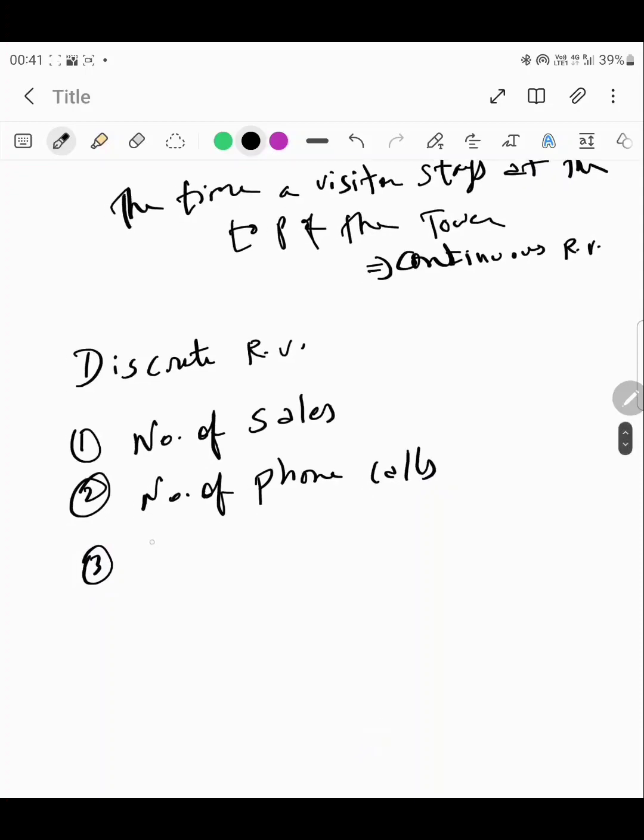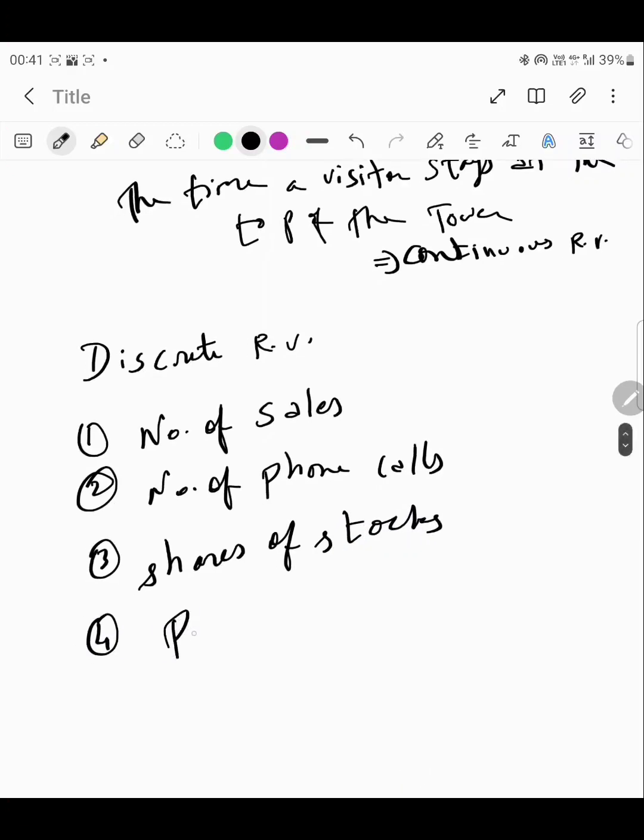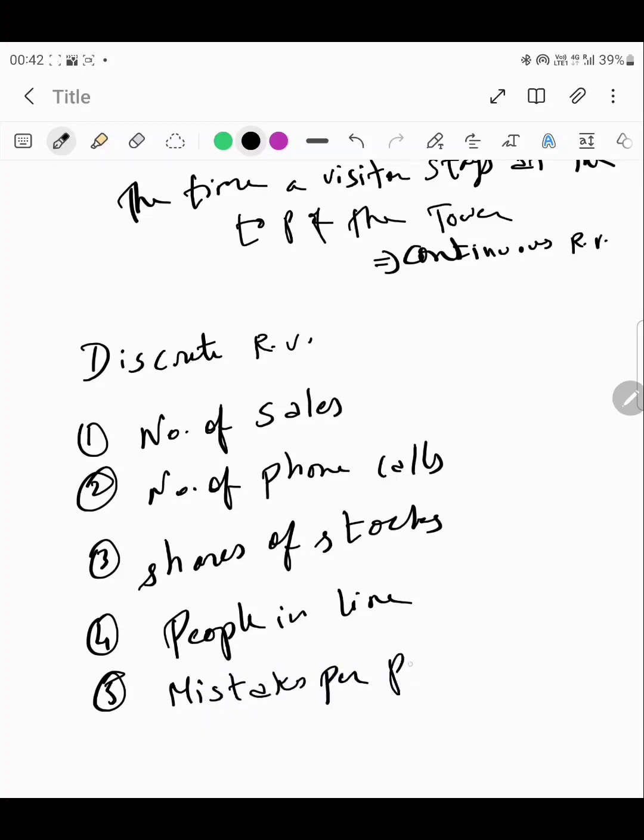Then it could be shares of stocks, then people standing in a line. All right, then what else? Mistakes in a slide, or mistakes per page in an exam. So yeah, these are the examples of a discrete random variable.